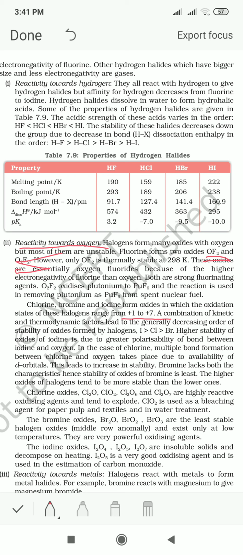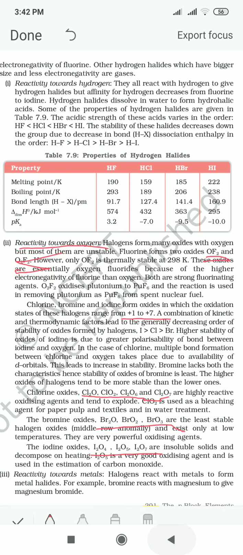Now chlorine forms oxides of the type Cl2O, then ClO2, Cl2O6 and Cl2O7. These are very good oxidizing agents. Bromine forms oxides like Br2O, BrO2, BrO3, etc. Again, they are very powerful oxidizing agents. Iodine also forms oxides like I2O4, I2O5, I2O7, etc. I2O5 is a very good oxidizing agent.